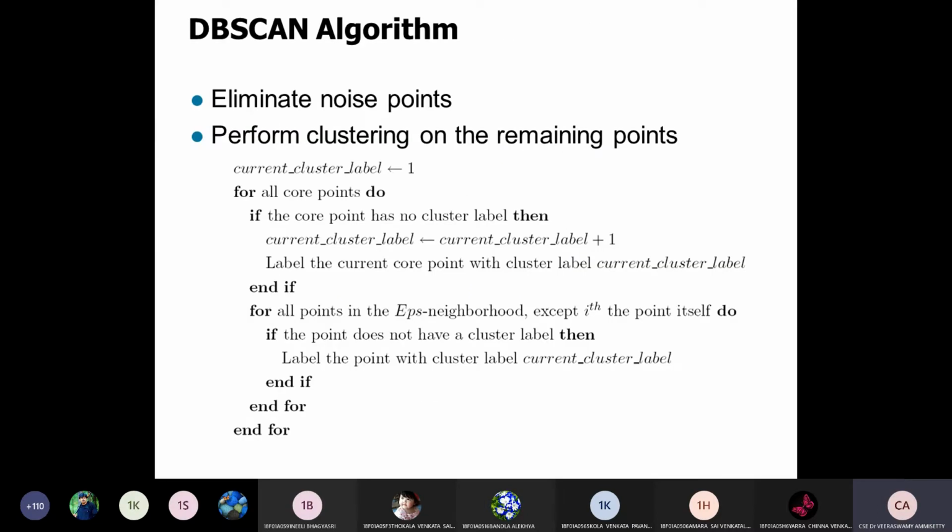Basically, the DBSCAN algorithm is used to eliminate the noise points of a particular large data set.